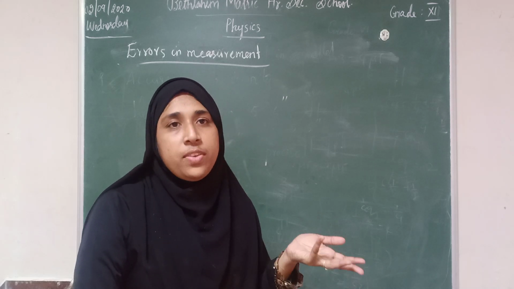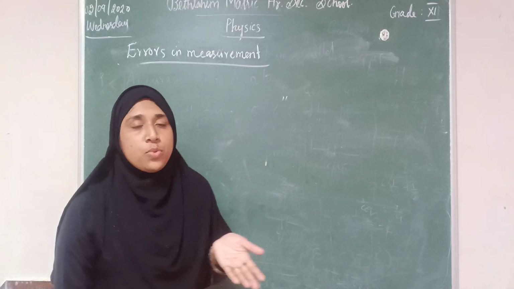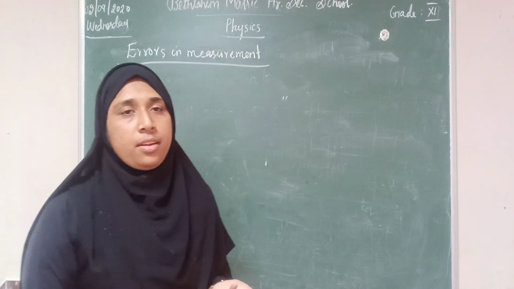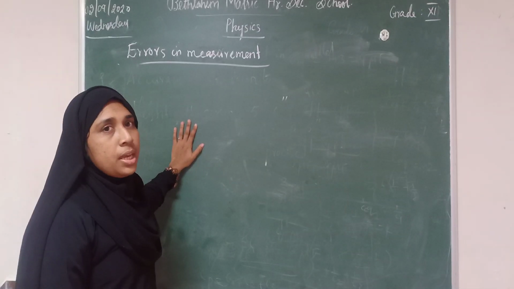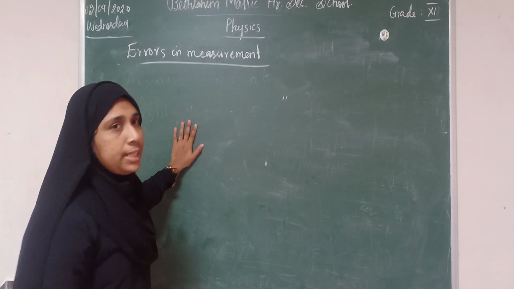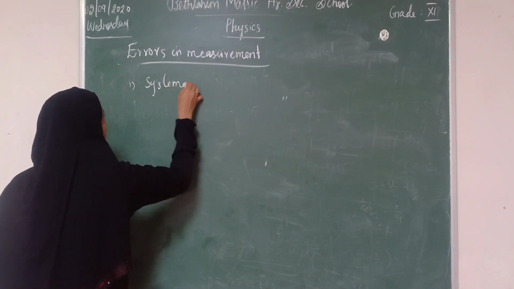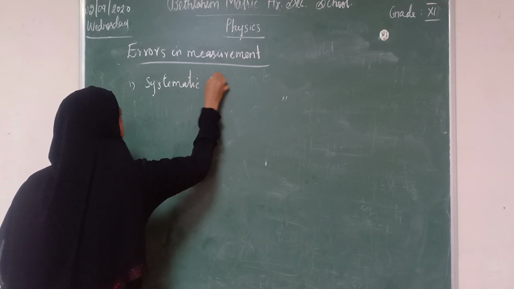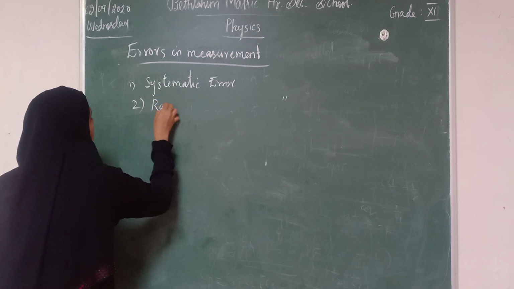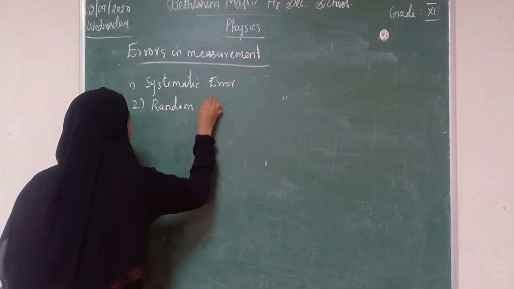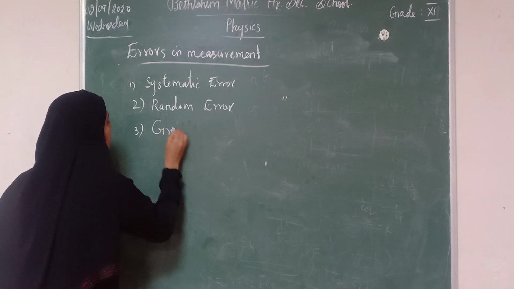That is the difference between the accurate value and the measured value. That is error. The errors are mainly classified into three types. They are systematic error, random error, and gross error.